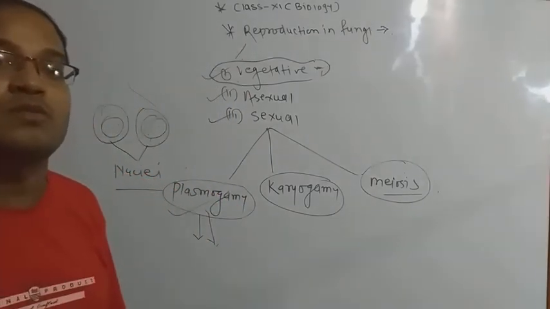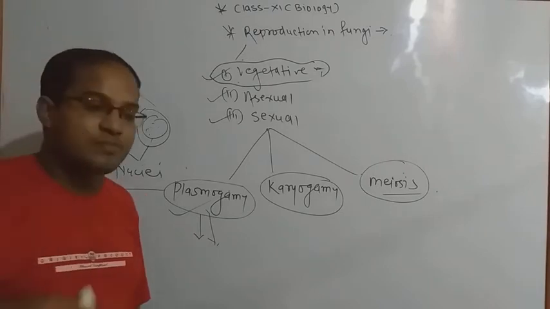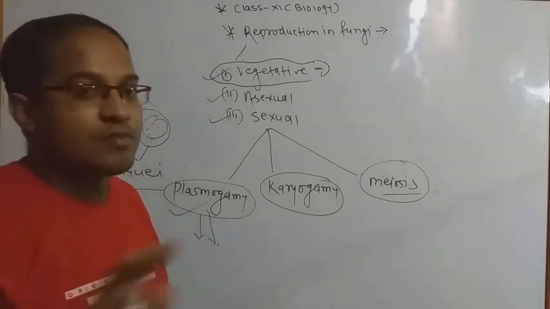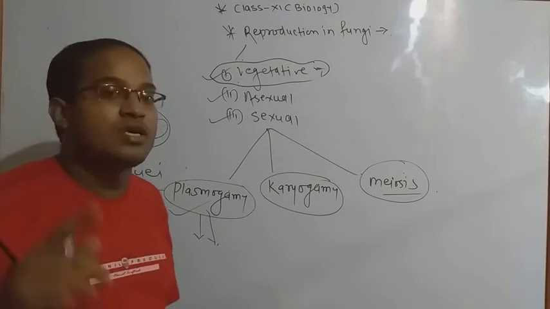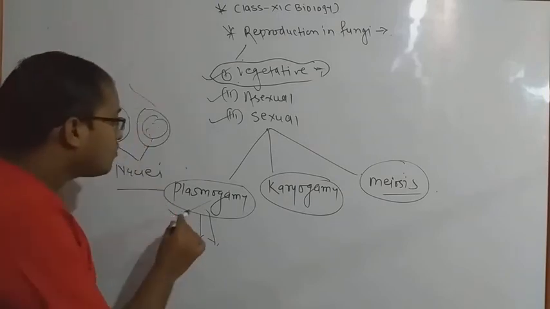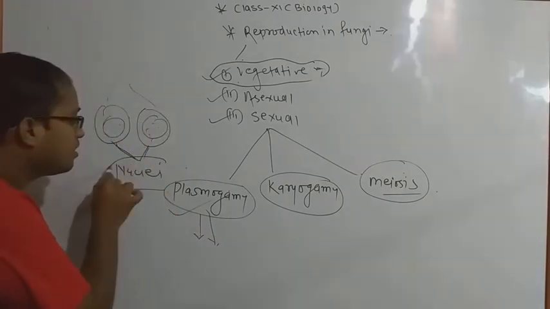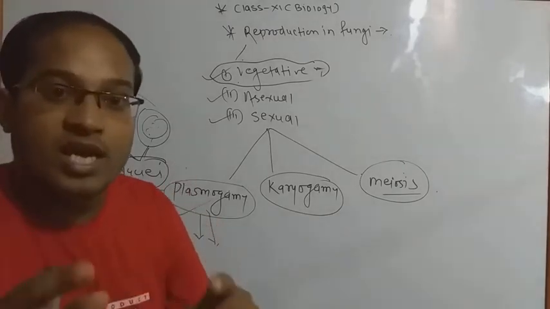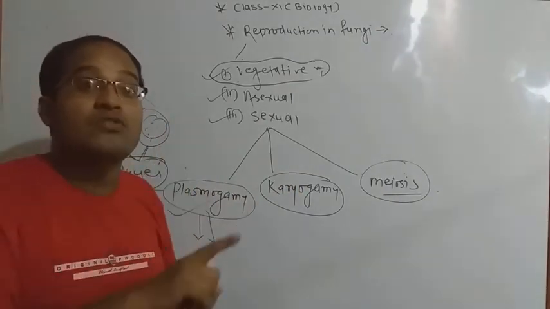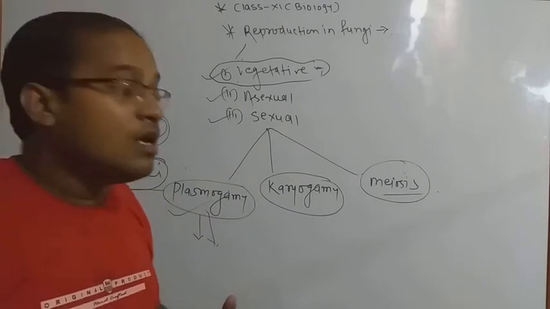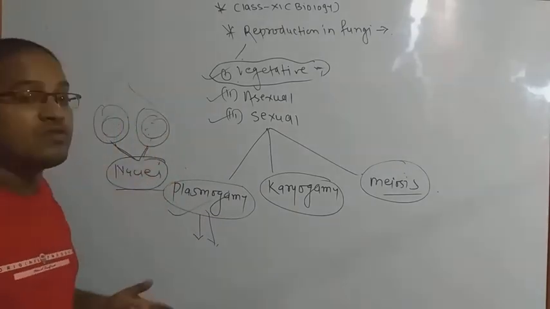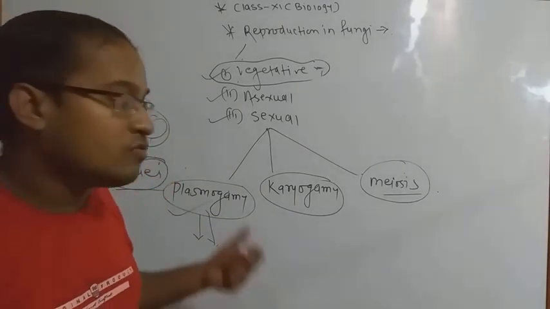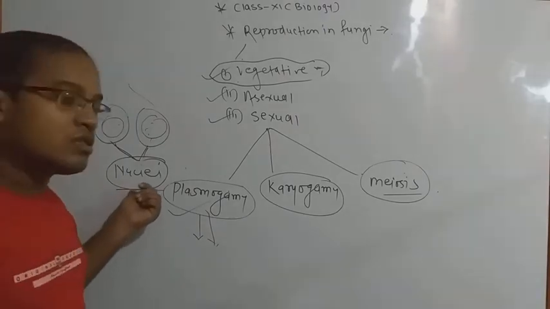How is it possible? This is your third homework and you have to give me the answer. Otherwise, if you are unable to find that answer, I will definitely tell you in the next class. Without fusing of their gametes, because here two types of protoplasm of nuclei come close to each other but they are not fusing. वो fuse नहीं हो रहे. After that they are able to produce their young ones. How is it possible? कैसे possible? You have to give me your answer. This is your third question.